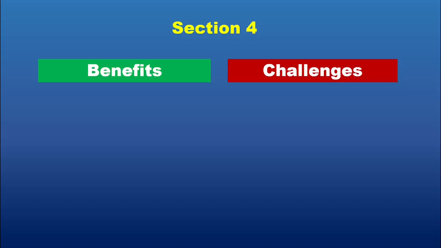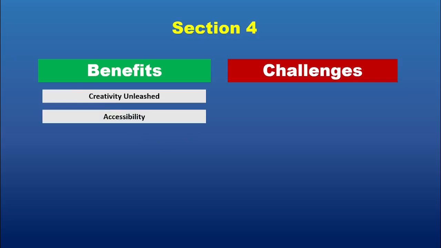Section 4. Benefits and challenges. Every innovation has its pros and cons, and generative AI is no exception. Let's break it down. Benefits: creativity unleashed. Generative AI helps humans think outside the box by providing fresh ideas, automating repetitive tasks, and enhancing creative workflows. Accessibility: with AI tools, complex tasks like graphic design, music composition, or coding are now accessible to people without advanced technical skills. Efficiency: generative AI significantly reduces the time and resources needed for various processes, from content creation